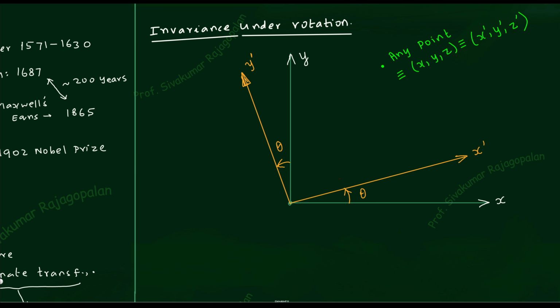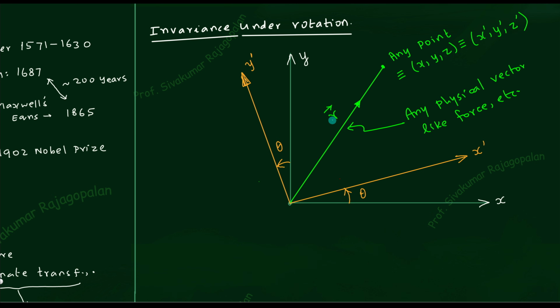So that is clear. Once the point is there, now I want to draw a line from the origin to the point. In green color I am planning to draw, and we will call this the r vector. The r vector is only a symbolic representation. So r doesn't mean position vector, etc. It can represent any physical quantity. The green line that I have drawn could represent any physical quantity such as force, momentum, electric field, whatever it is, any vector quantity. That's all I mean to say.